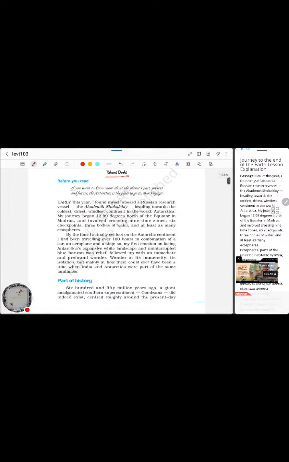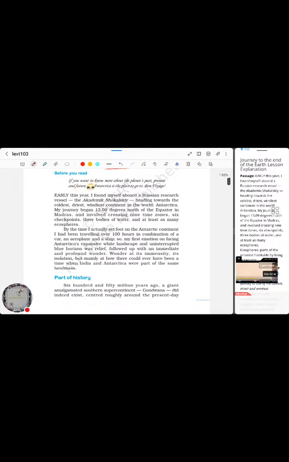Before you read, if you want to know more about the planet's past, present, and future, Antarctica is the place to go. Bon voyage. So what they're trying to say is that if we want to know about whatever our past was, whatever our present is, and whatever our future is going to be, we have to go to Antarctica. Why? It's because it is the only place in the world where human inhabitation has not occurred to a great extent.